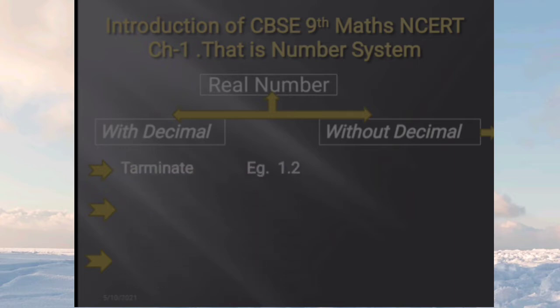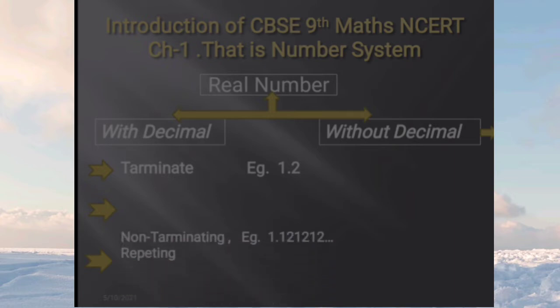So the first part is the terminating number. So what is a terminating decimal number? Terminating means after the decimal, if you take any number, suppose 2.5 or 1.2, after the decimal, if there are only a limited number of digits like 1, like 2, like 3, then these types of examples are known as terminating decimal numbers. Here I took 1.2, so 1.2 is a terminating decimal number.